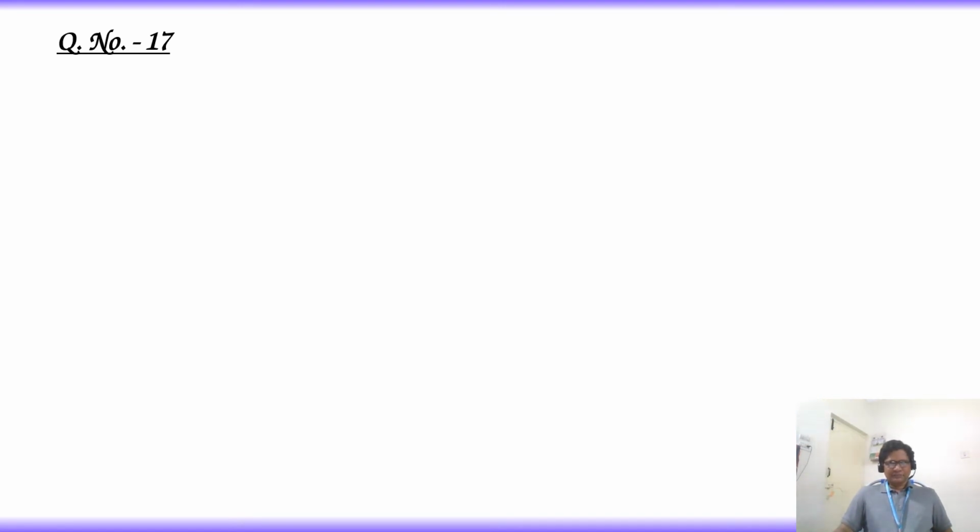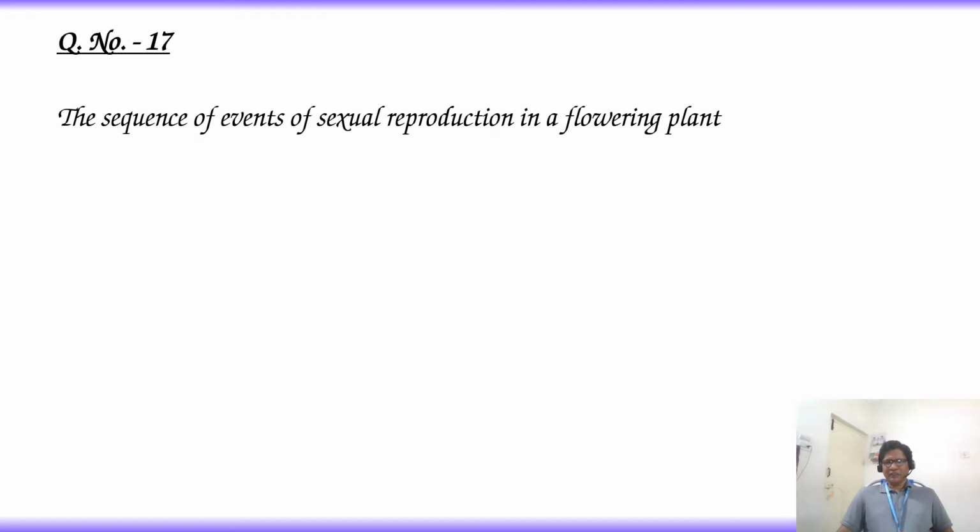So now let's see the sequence of events of sexual reproduction in flowering plants. First one, gametogenesis, formation of male and female gametes. Generally, male gametes are transferred from anther to stigma. So the next event is: after formation of gametes, the gametes need to transfer. That process is called pollination.